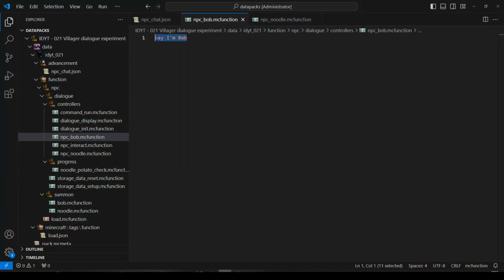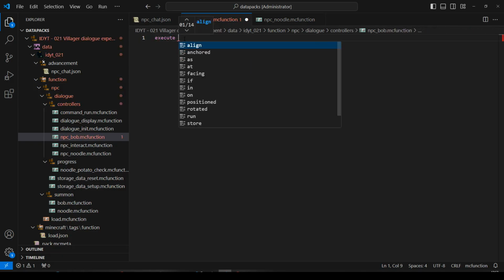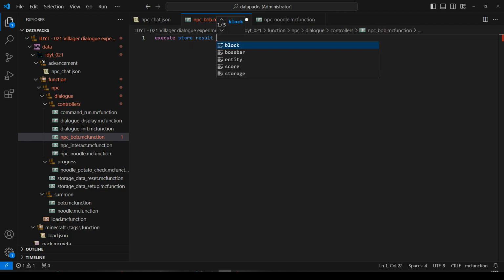Right, Bob, let's do you first because you're the easier one. Let's have a go at Bob. Right, what's Bob going to do? The first thing I want to do is save my progress to storage so I can access it using a macro. So I'm going to execute store result into storage. Now into storage, my storage there, yeah.